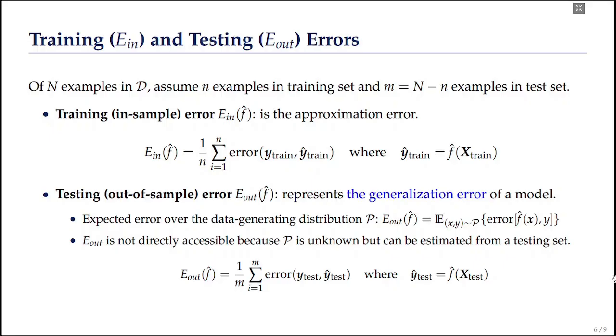However, this distribution P cannot be known, so the out-of-sample error or the testing error is not directly accessible, but it can be estimated from a test set, representing the average of the pointwise test errors.